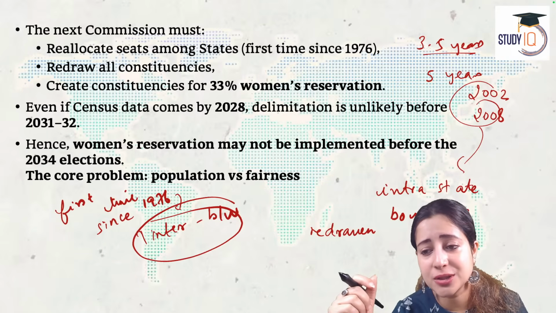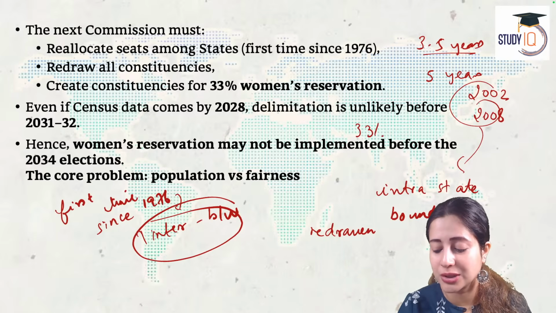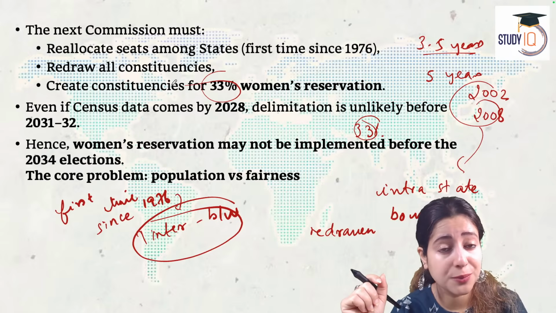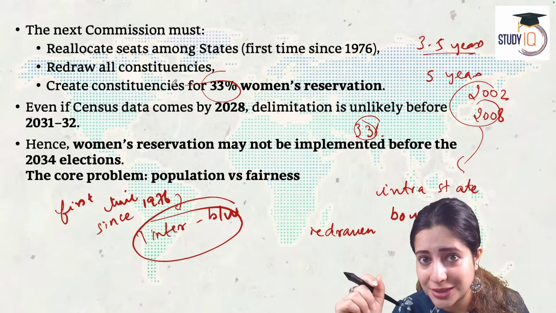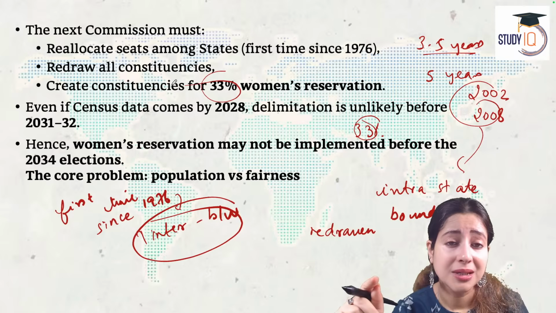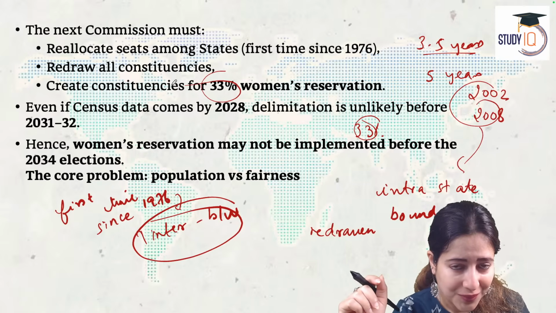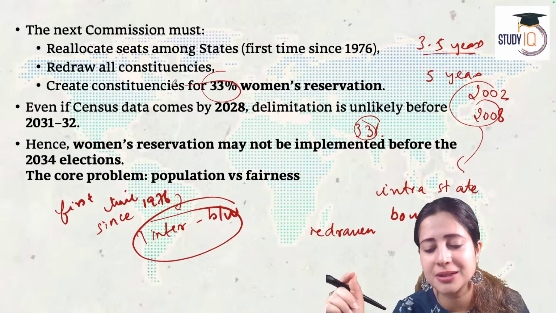We need to create constituencies with 33% reservation that we have promised to Indian women. That's again very important. Now the delimitation will redraw boundaries, and this will also lead to the much promised 128th amendment, the 128th constitutional bill. It will also lead to the reservation of 33% seats for Indian women in the parliament.